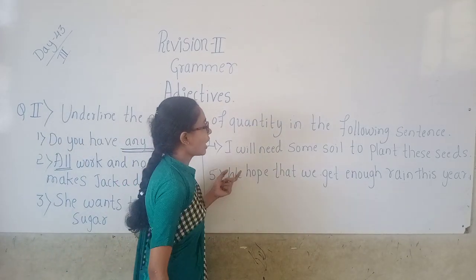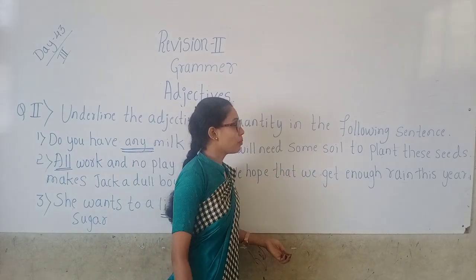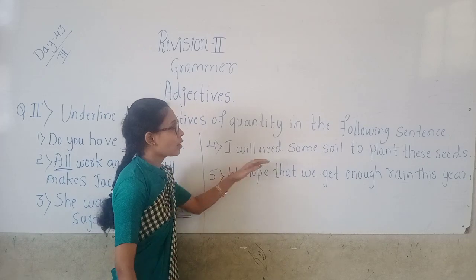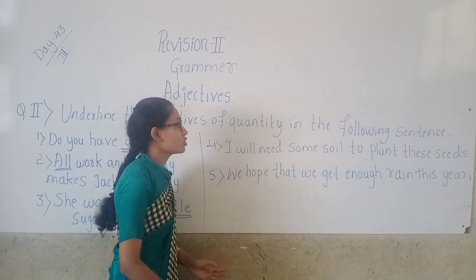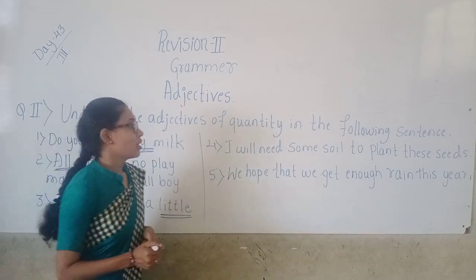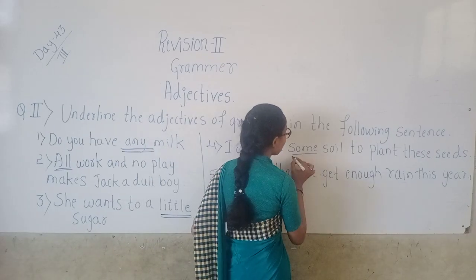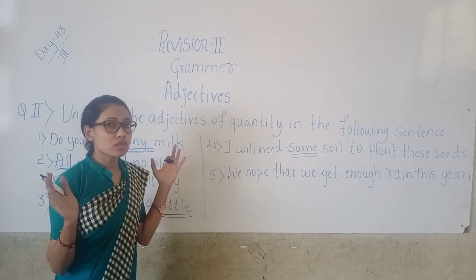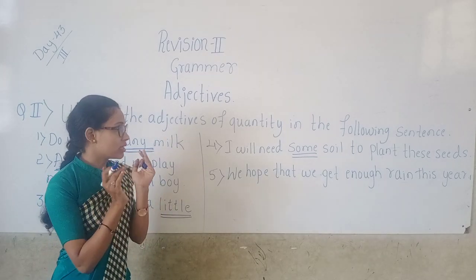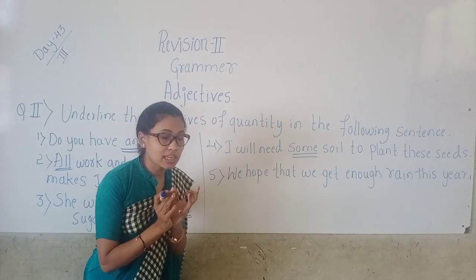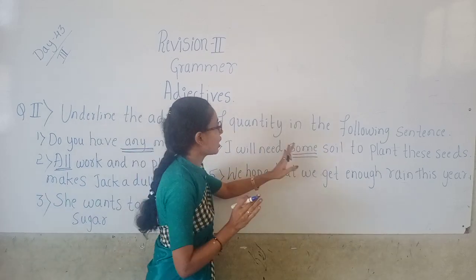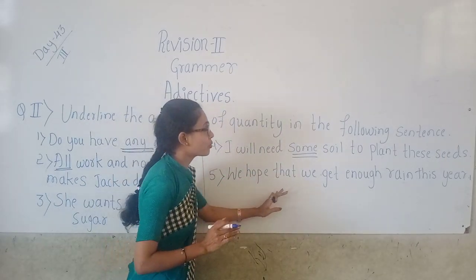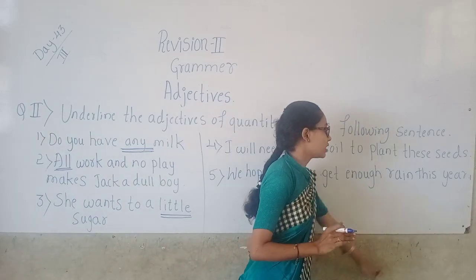Fourth one, I will need some soil to plant these seeds. I will need some soil. So how much soil does she need? Some. So some is the adjective of quantity. How much soil? Some soil. Some is showing the quantity. Okay. So some is here the adjective of quantity. Fifth one, we hope that we get enough rain this year.